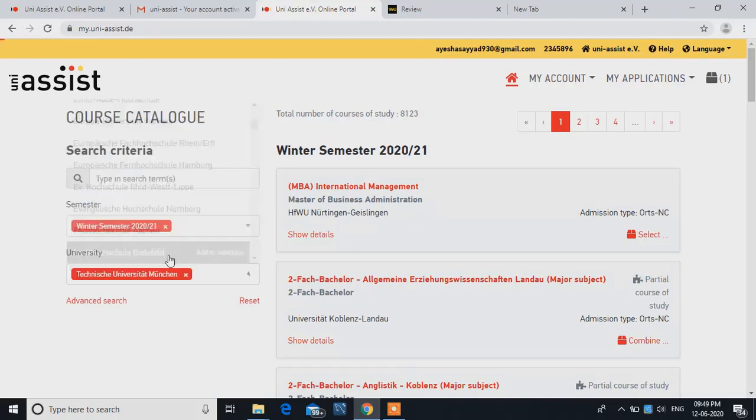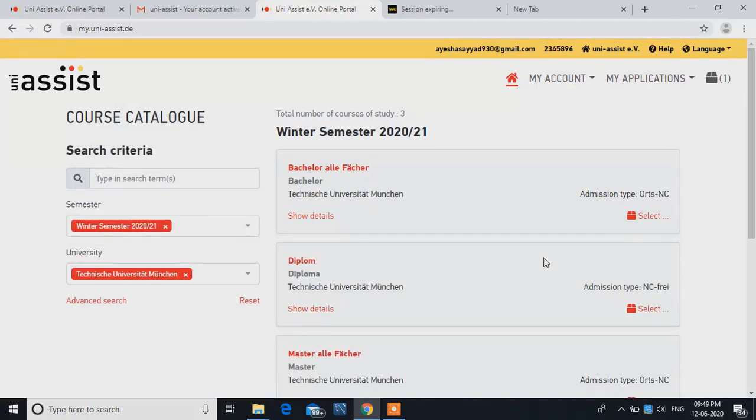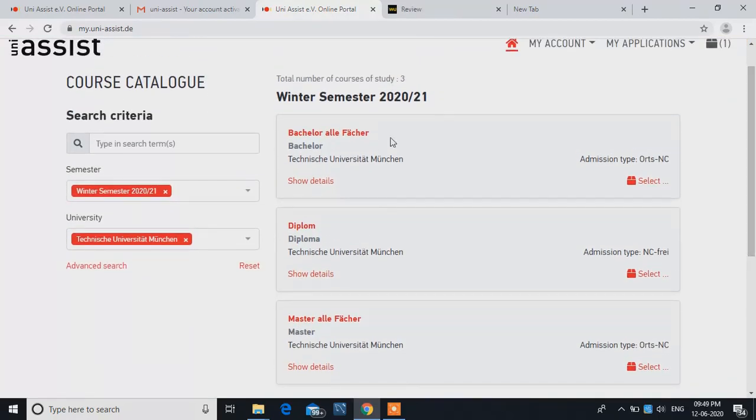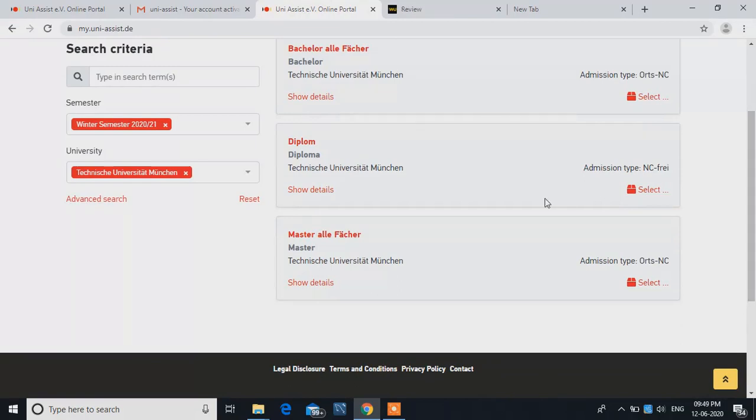I'll select this. Now, when we select this university, there are a variety of courses, that is bachelor, diploma, and masters. So I'm applying for the master's course, so what I will do is select over here, click on select.